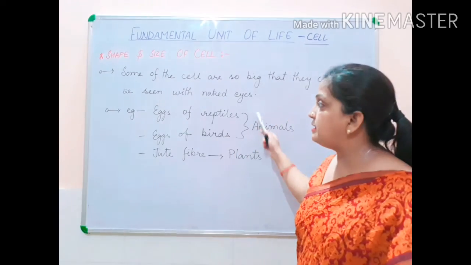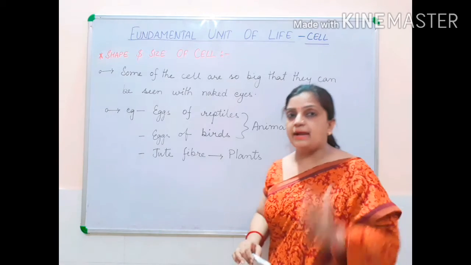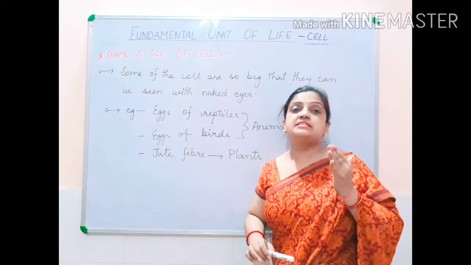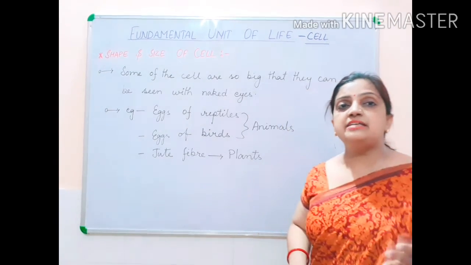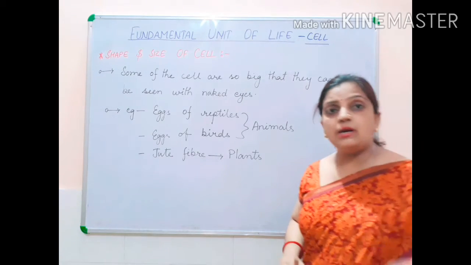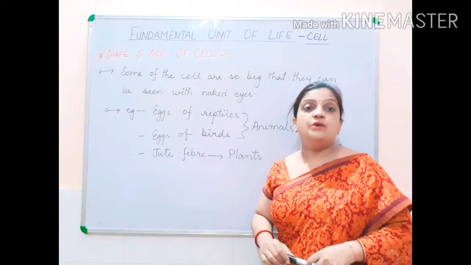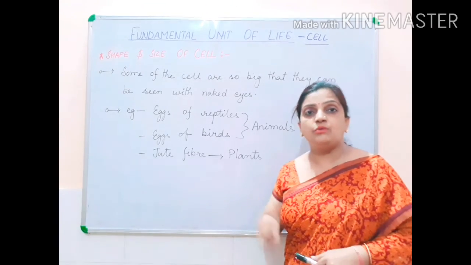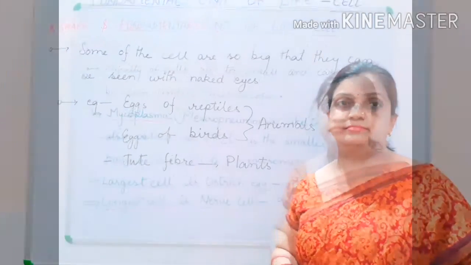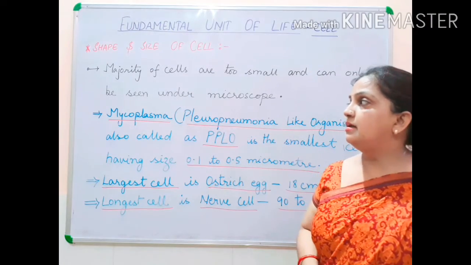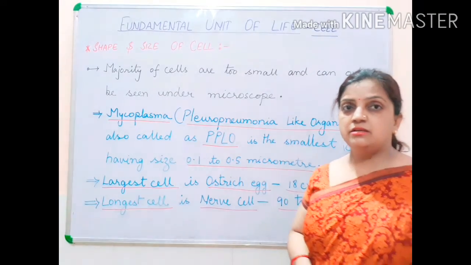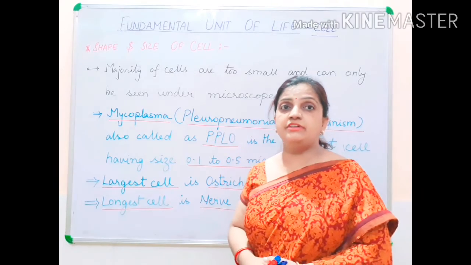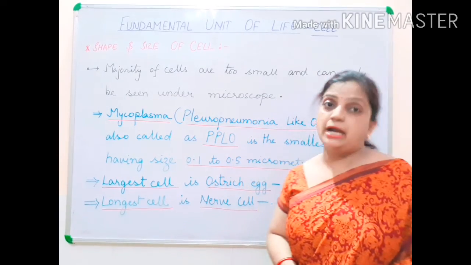So children, here I have discussed examples of cells of different sizes which we can see with our naked eyes. Now I will be discussing cells which are very microscopic, and for that we need only and only a microscope. Now children, I am going to discuss cells which are very small in size, and we are going to observe them under a microscope.